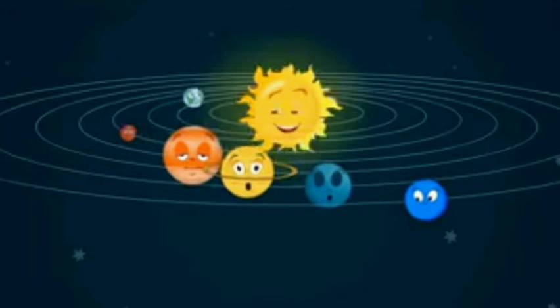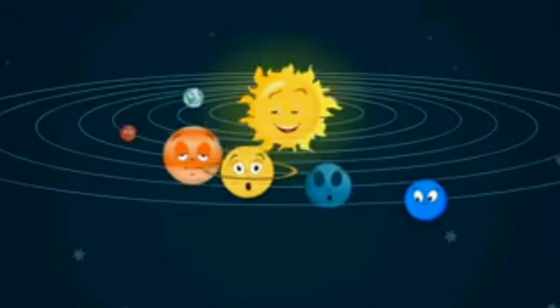So this is Mr. Sun. Mr. Sun is taking us on a tour to meet his family members. Now you know how many members are there in the solar system? There are 8 planets in the solar system, and Sun is the main member. Now what do the planets do? The planets revolve around the sun on their own orbit and axis. You can see the planets are moving around the sun on their own path. They have a fixed path on which they are moving around the sun.